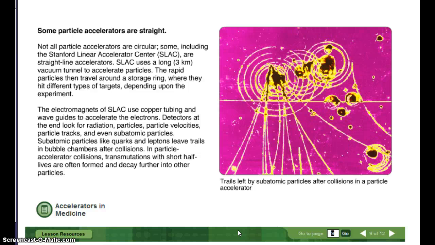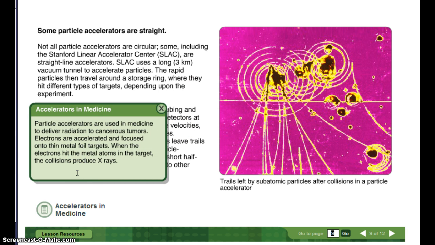Subatomic particles like quarks and leptons leave trails in bubble chambers after collisions. In particle accelerator collisions, transmutations with short half-lives are often formed and decay further into other particles. And these are the trails left. See, it's kind of pretty.